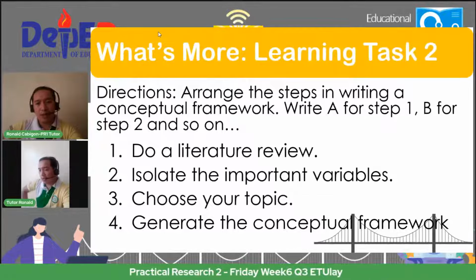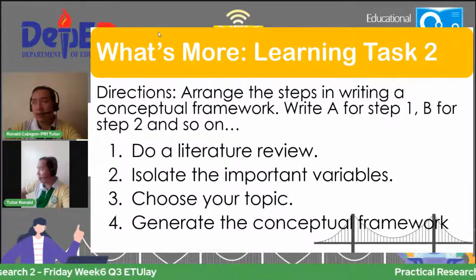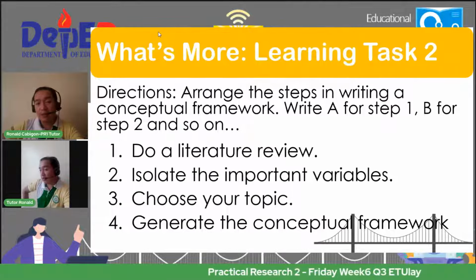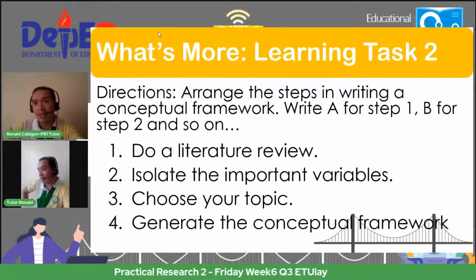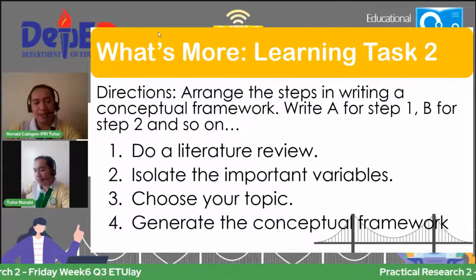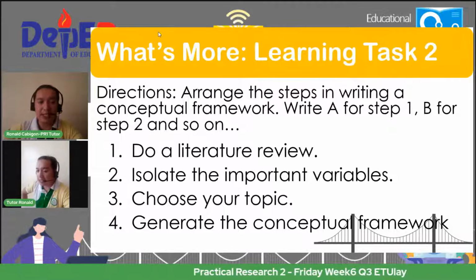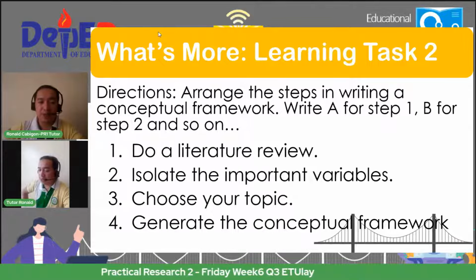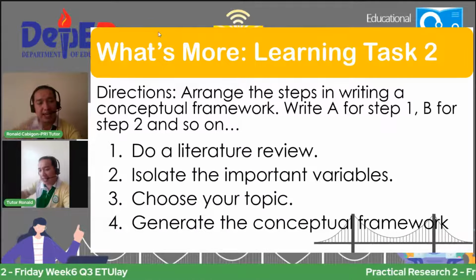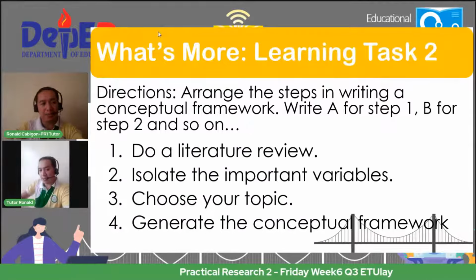Again, ulitin ko, A, B, C, D ang magiging sagot nyo. So, letters. For example, if you think number 1 is the third step, letter C. If you think number 2 is the first step, then you have to answer A. So CA, for example, DB, ganun.